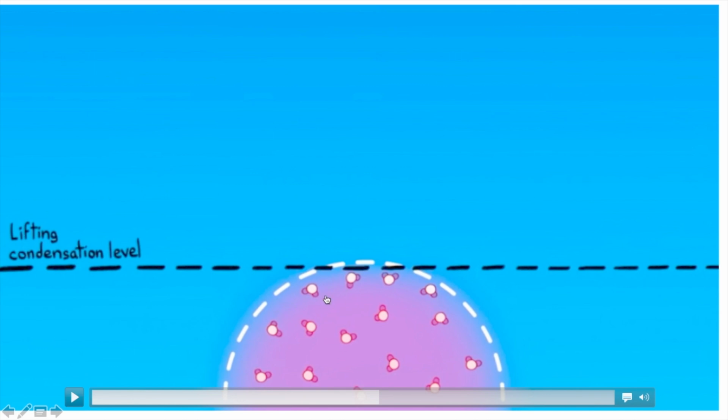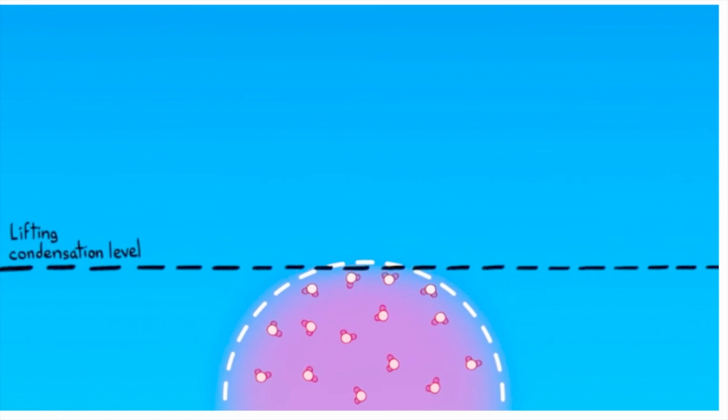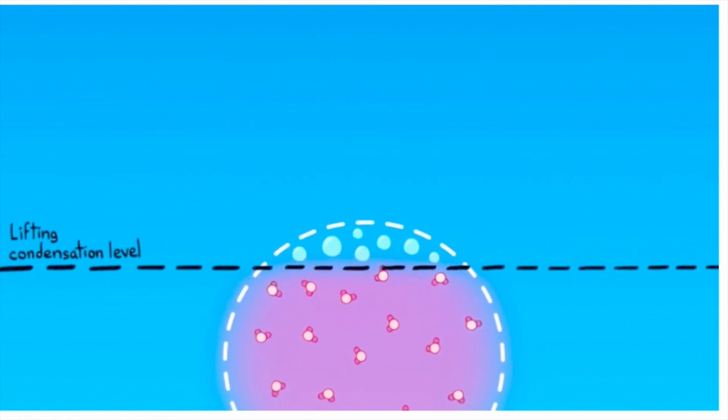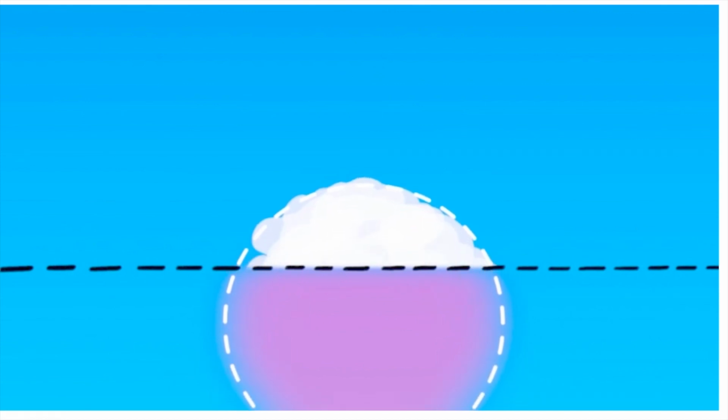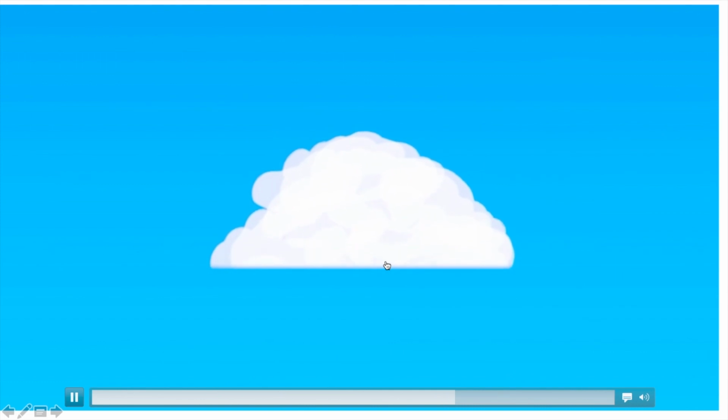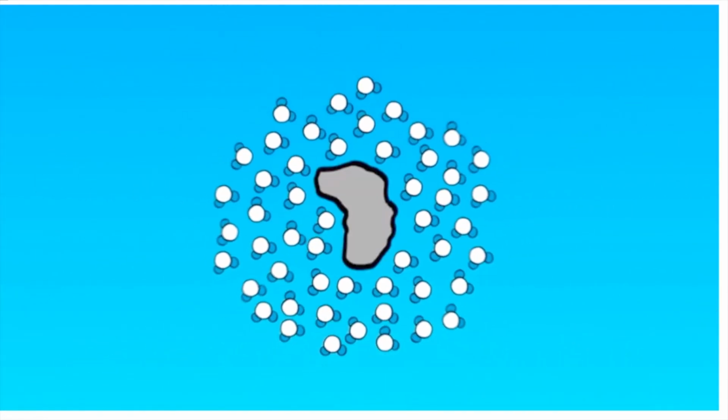Over there, if it crosses this line, the water molecules will turn from gaseous to liquid state, or from gaseous directly to solid state through the deposition process. Beyond that, it is turning into cloud. So this is your lifting condensation level, or level of condensation. And all clouds require CCN, called cloud condensation nuclei, to form a cloud droplet or a water droplet.